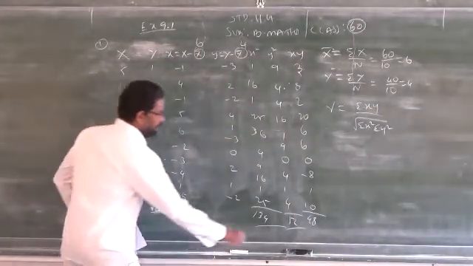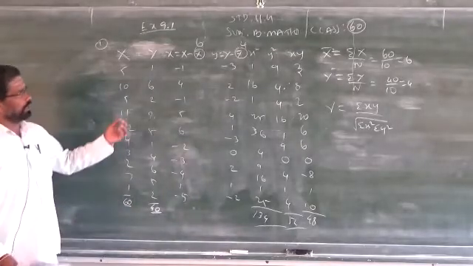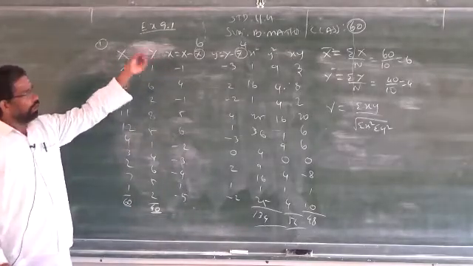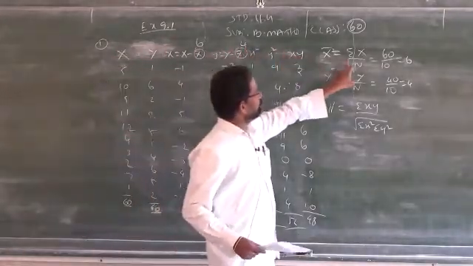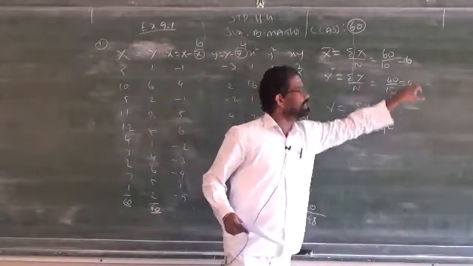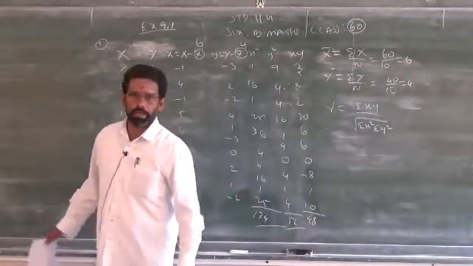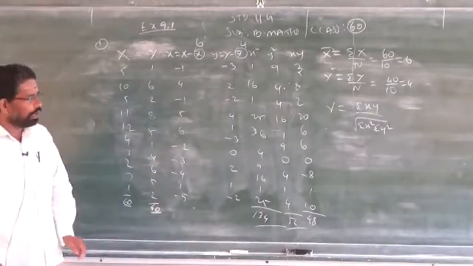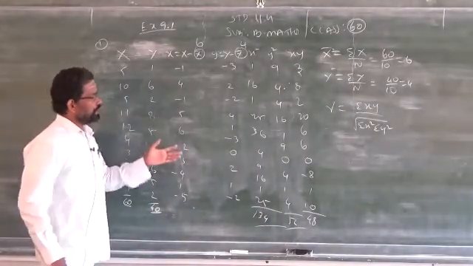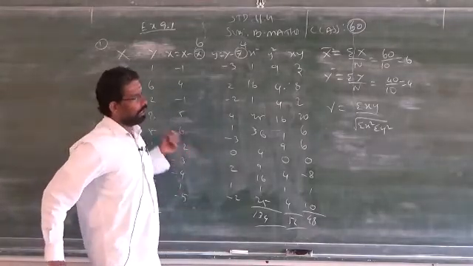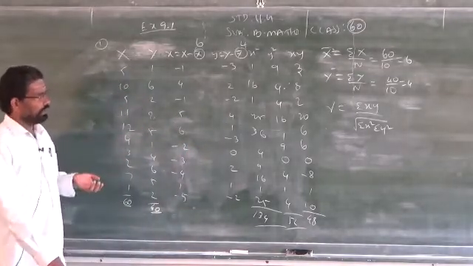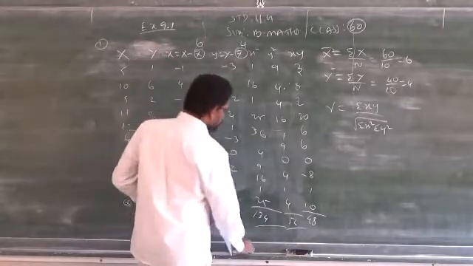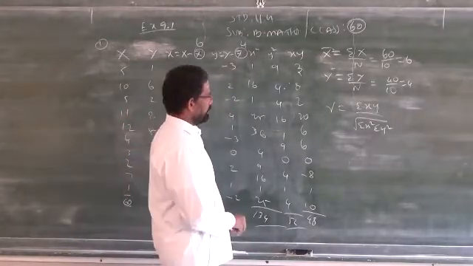Clear? So I completed the tabular column by using the mean x bar. You can apply this method only when x bar and y bar have no decimal point. If there is a decimal point, please don't use this formula. Better to use the second formula or the third formula. Just now I said how to use the third formula. Or you can use the first formula. So you have to learn all three methods and find out which one is better.